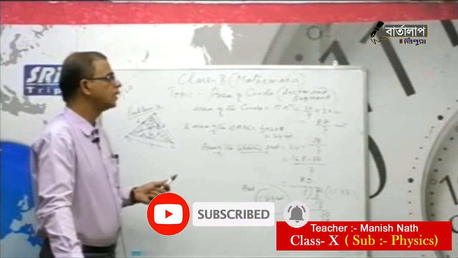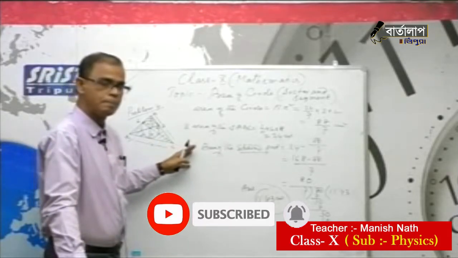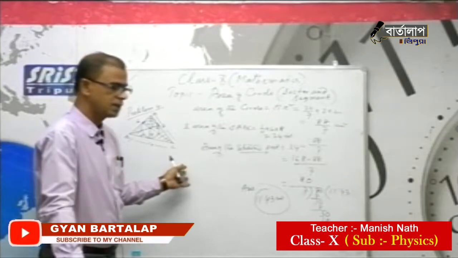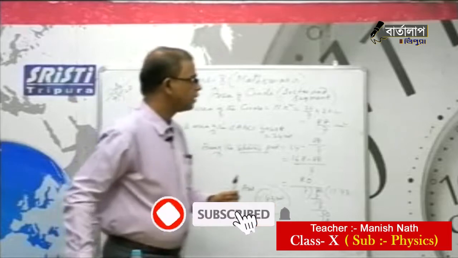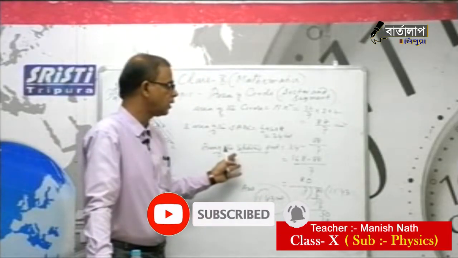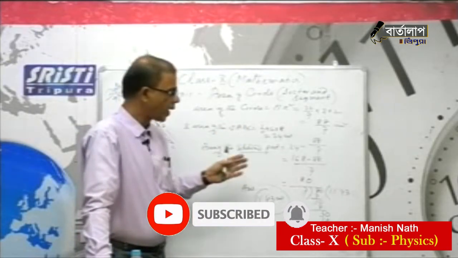So I just tried to make you understand different types of sums related to area of circle, sector and segment. This is a big chapter. I hope you understood properly, and if you go through more problems based on this and practice more, then it will be easy for you. Otherwise it will be new again. Go through practice once again.